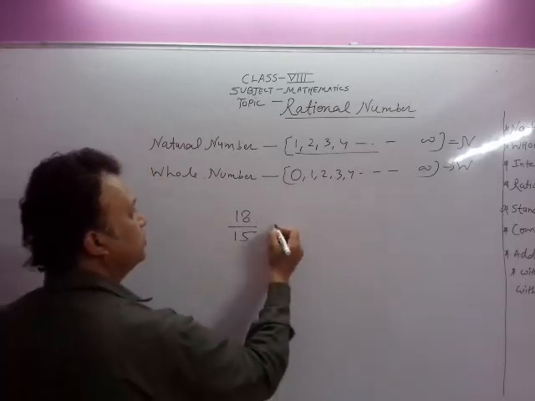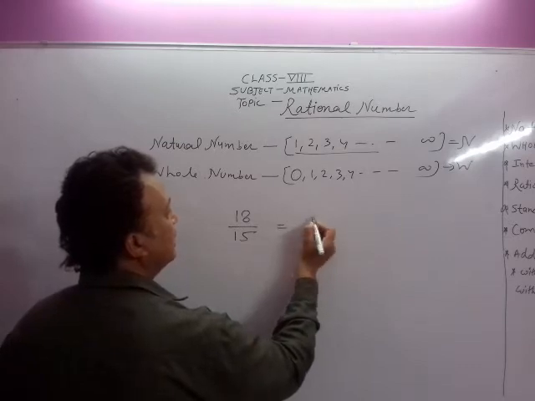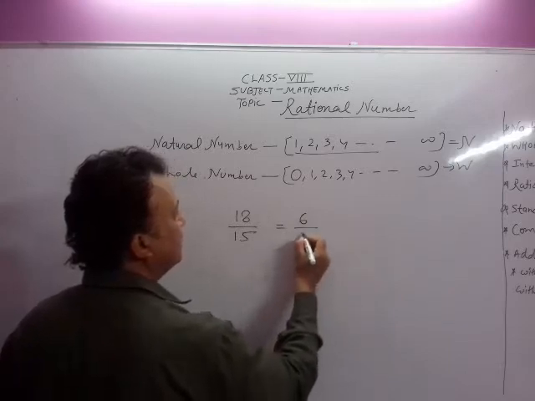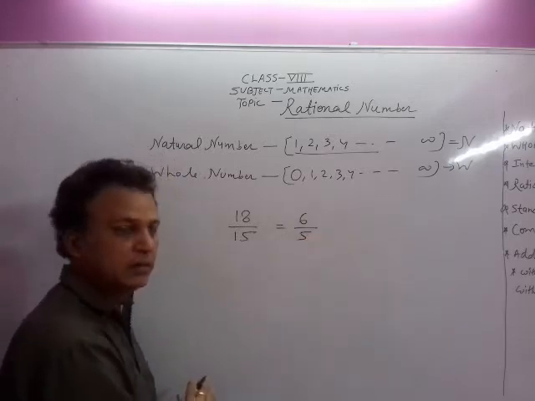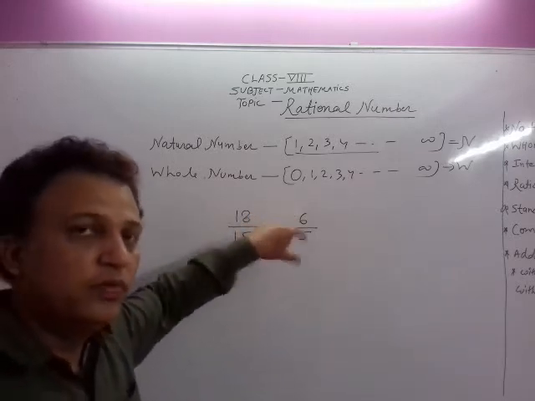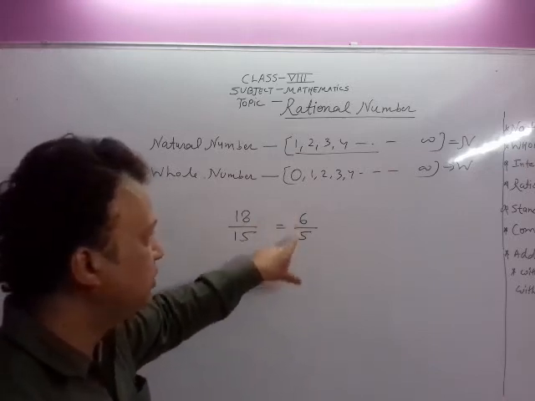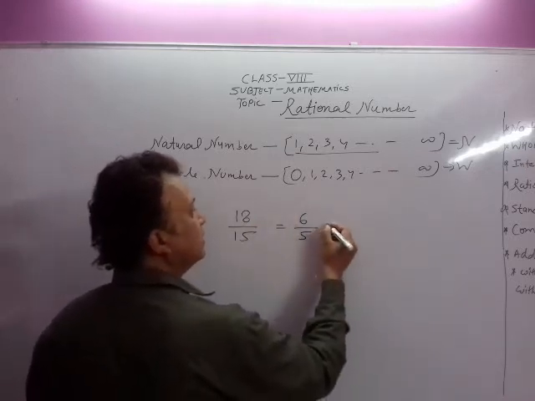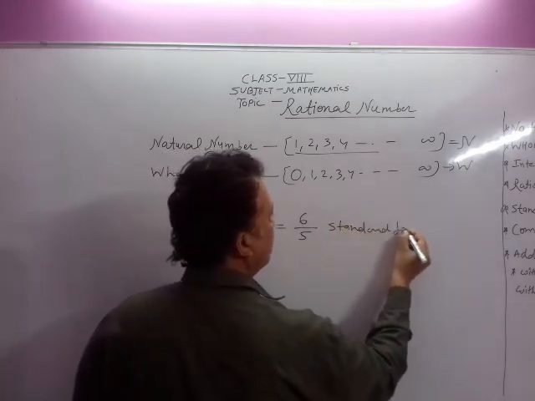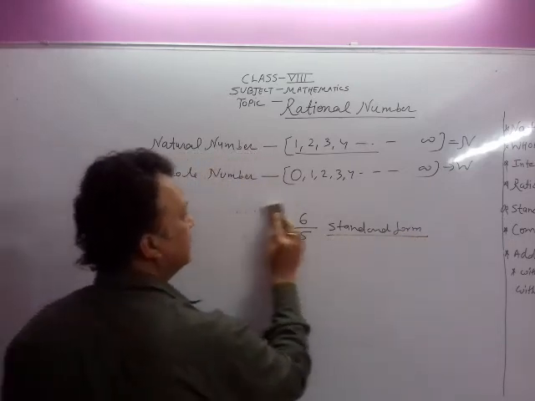So now the standard form of 18 upon 15, we can solve it. 3 6s are 18 and 3 5s are 15. This number can be divided by 3. So 6 upon 5, we cannot go further. 6 upon 5, we cannot solve further. So 6 upon 5 is the standard form. What is this? This is the standard form. Okay, so this is the one type.